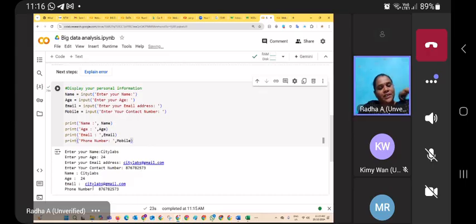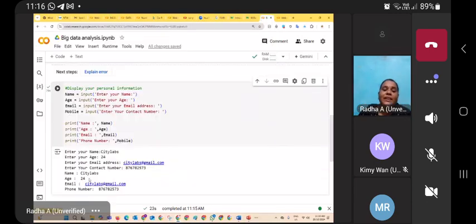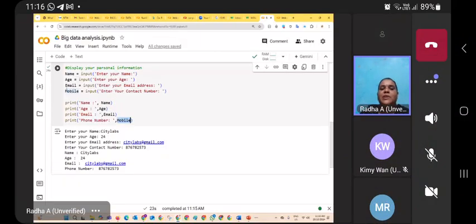See the output: name, colon, City Labs, age, colon, age, email, and then phone number like this. Whatever is displayed is decided by the user only. You don't need to type mobile number here; you can type anything. But for getting the actual value, the variable should be the same as what you assigned.